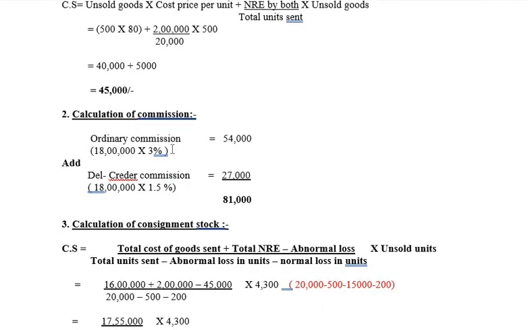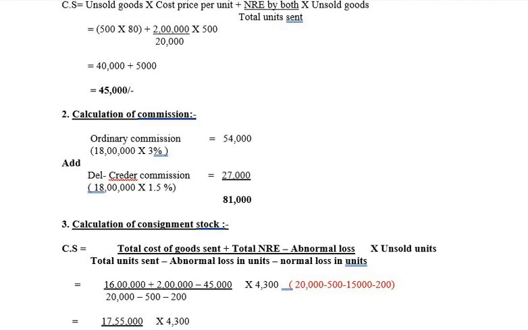Ordinary commission, on 18 lakhs, if you take 3% will give you 54,000, plus Del Credere commission, which on 18 lakhs, if you take 1.5% will give you 27,000. So 54,000 plus 27,000 will give you 81,000. This is nothing but the amount of commission.